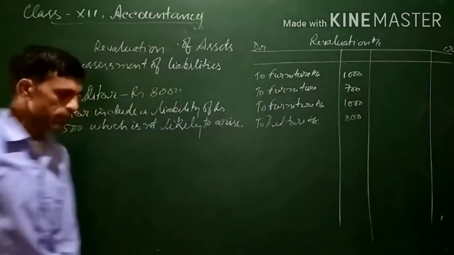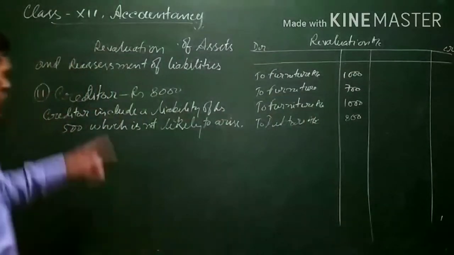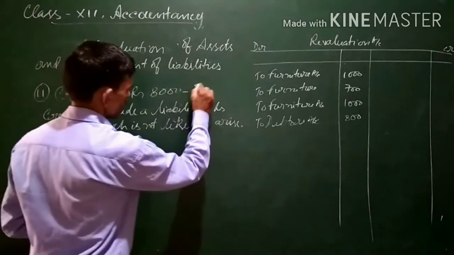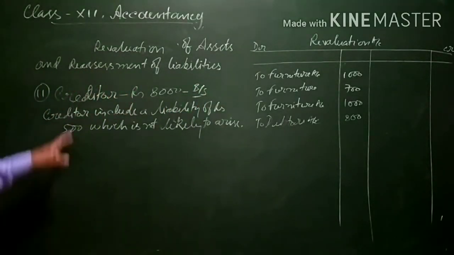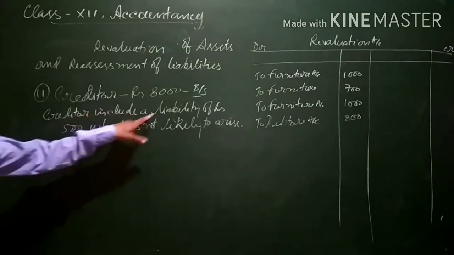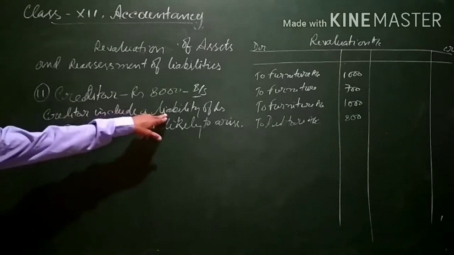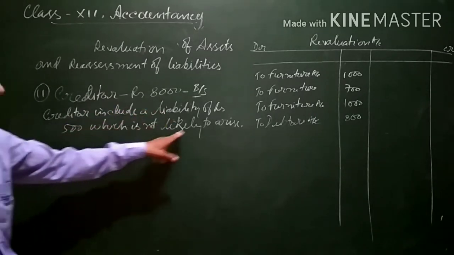What does it mean? Creditors appearing in the balance sheet are 8,000, and creditors are liabilities. This also includes a liability of this 500 which is not likely to arise.